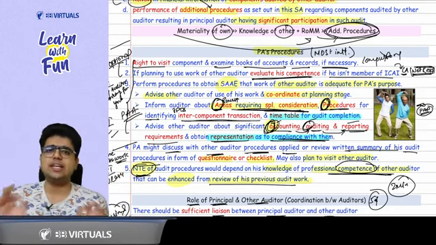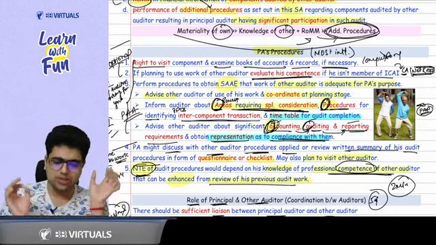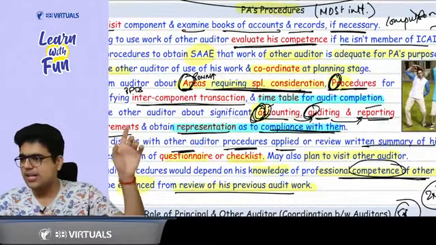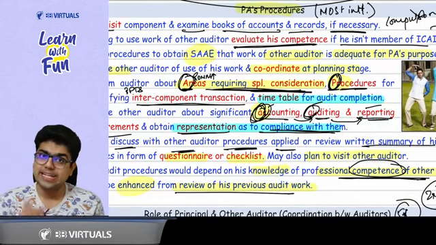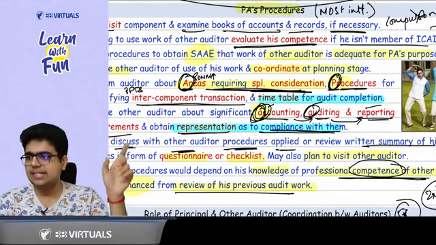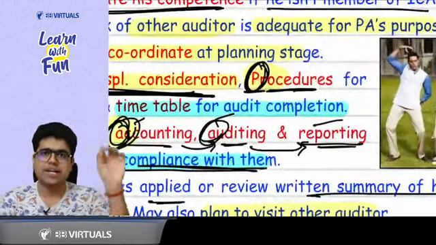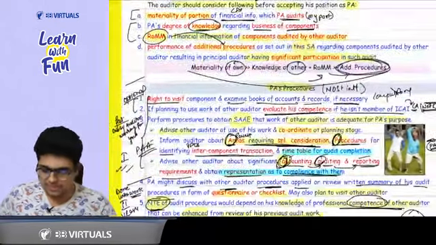And the last point is very easy. Accounting, auditing and reporting requirement. He said that he will do it all. No, take it in writing. Obtain a representation and ask him to do it on time. Give a timetable for completion. This is the first stage done.